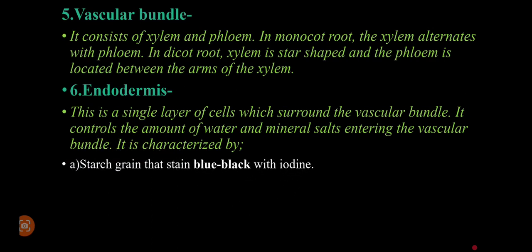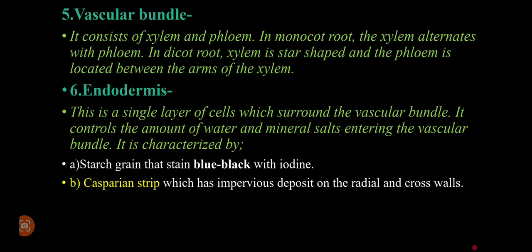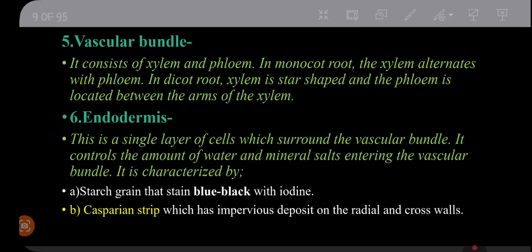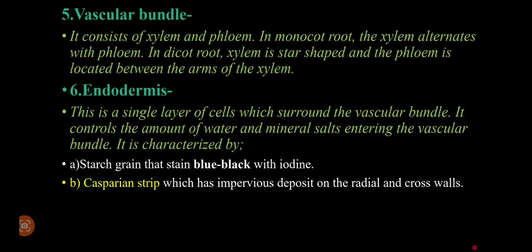Number one, the starch grains stain blue-black with iodine. As we said earlier, that means there are some food substances stored there, for example, starch. So iodine solution staining blue-black confirms the presence of starch in that particular area.